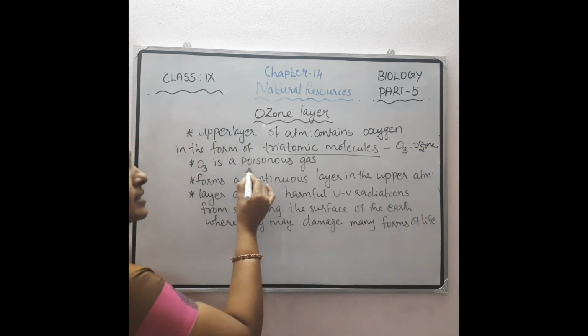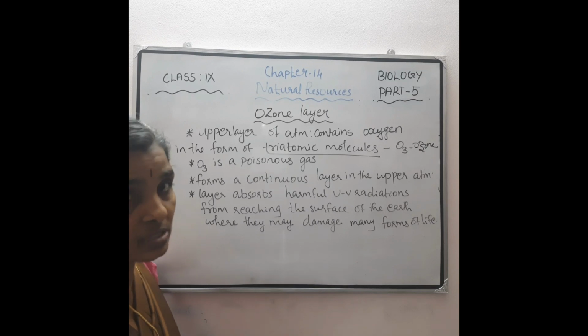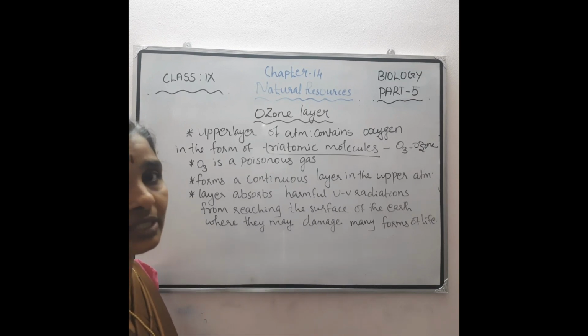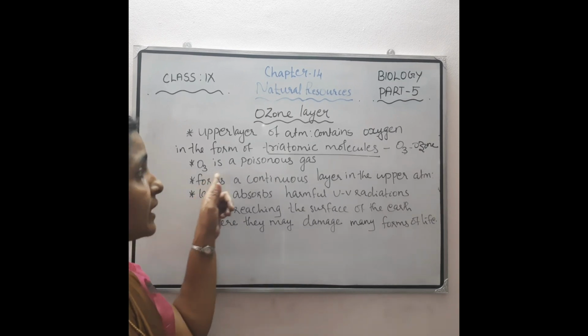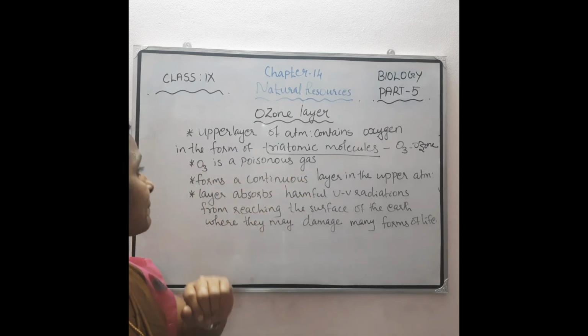And this ozone is a poisonous gas. But oxygen is not like that. Without oxygen we cannot live, isn't it? But this O3 is a poisonous gas.